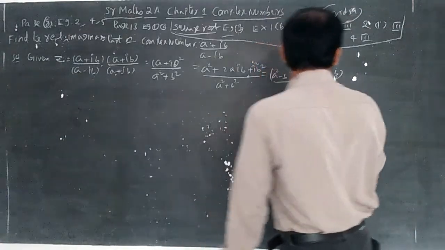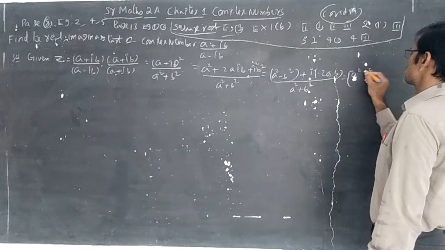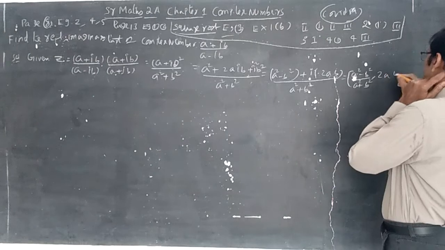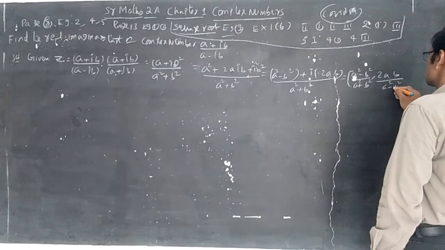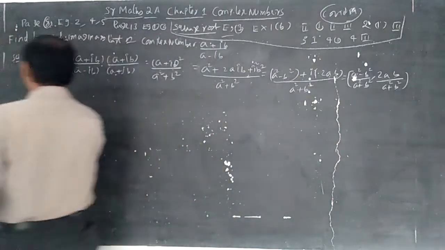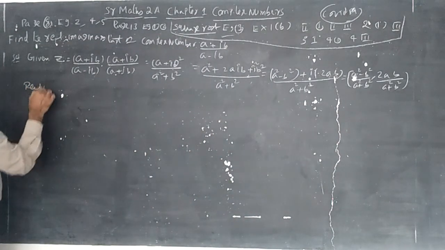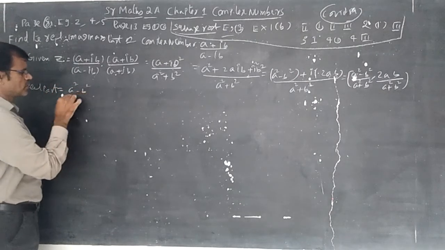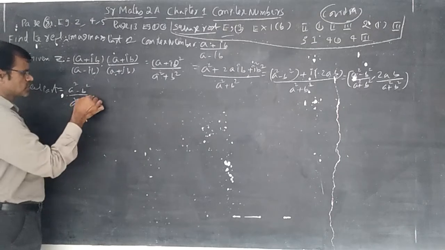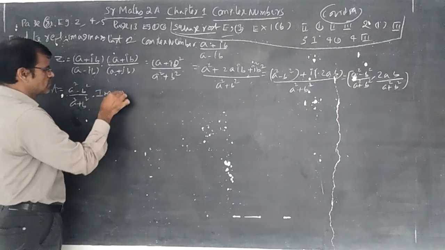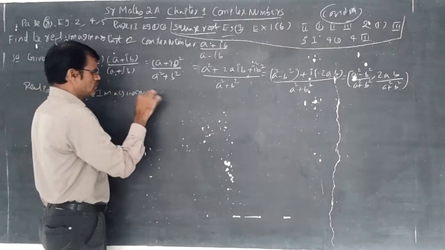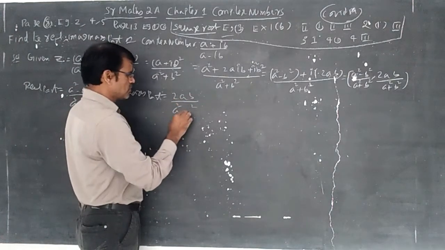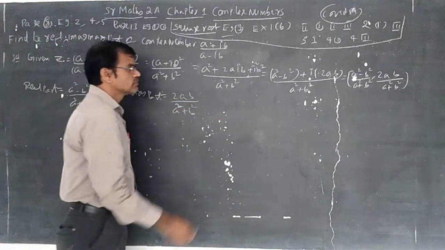So the real part is equal to a square minus b square by a square plus b square, comma, the imaginary part is equal to 2ab by a square plus b square. That's all.